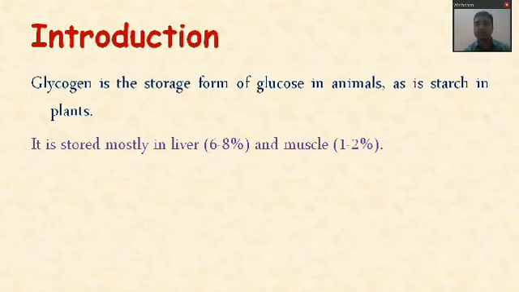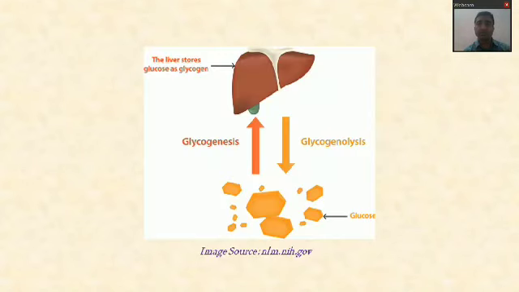The excess glucose in the blood gets converted into glycogen, which may be stored in liver or in muscle. So the glucose is converted to glycogen through a system of reactions called glycogenesis, whereas the glycogen stored in the liver provides glucose by the process of glycogenolysis.